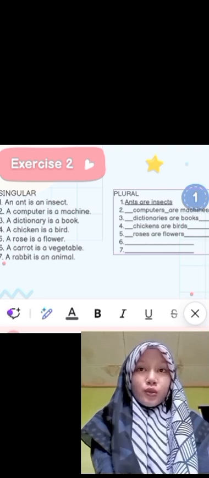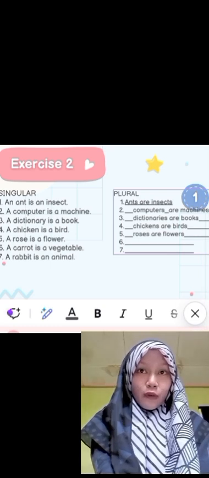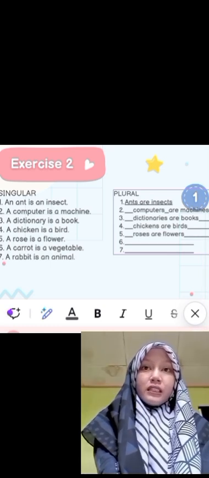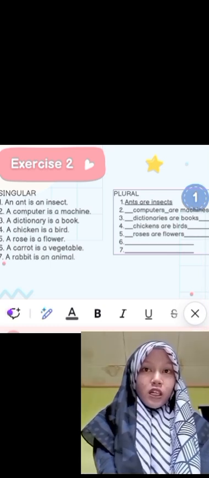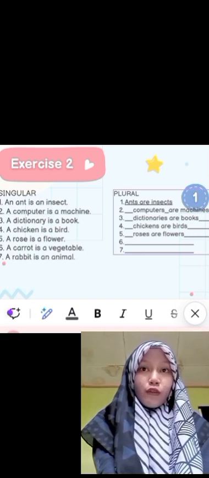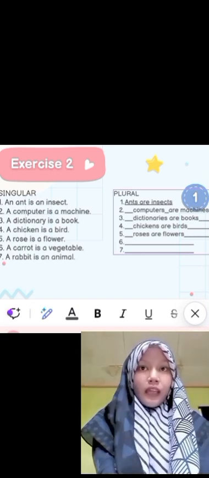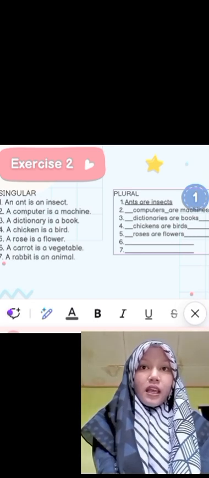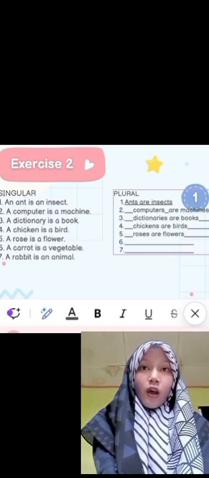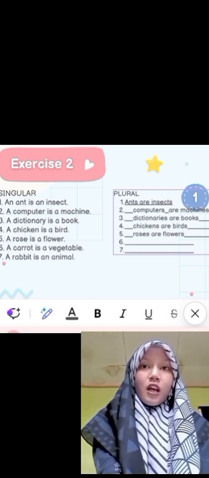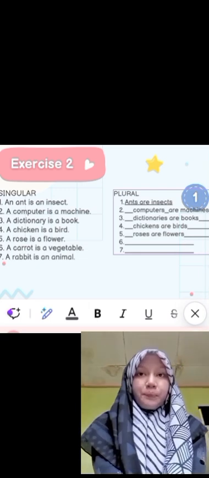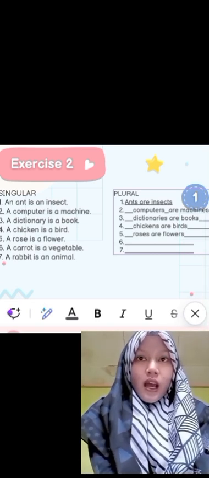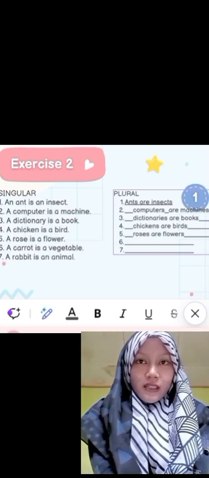Is is changed to r because we have to make it plural. In here, in front of flower, we remove the article and add s at the end of flower. So the answer is roses are flowers.